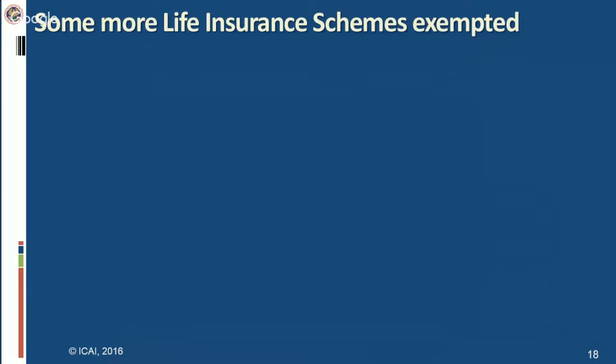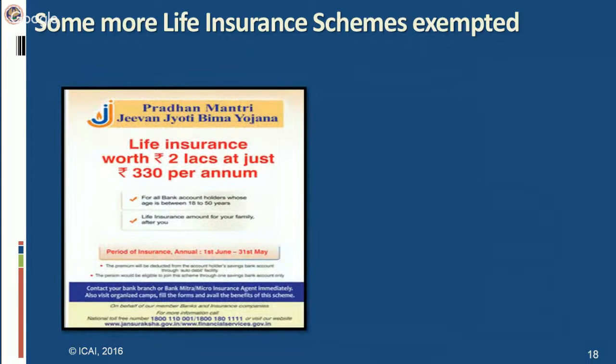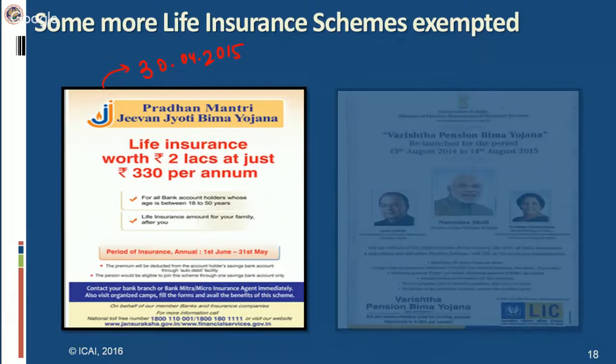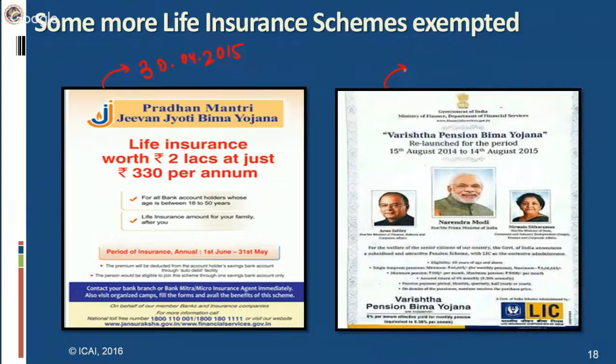Now, life insurance schemes exemption. There were certain life insurance schemes which are exempted under the mega exemption notification. Now, the amendment is that certain more life insurance schemes have been added. These are Pradhan Mantri Jeevan Jyoti Bima Yojana, the effective date for this exemption being 30th April 2015. Next is Varishtha Pension Bima Yojana, which is effective from 1st April 2015.